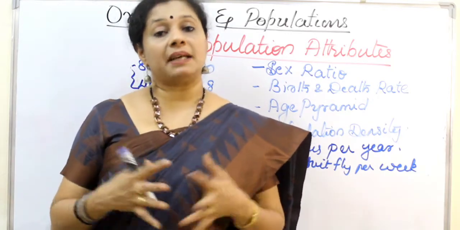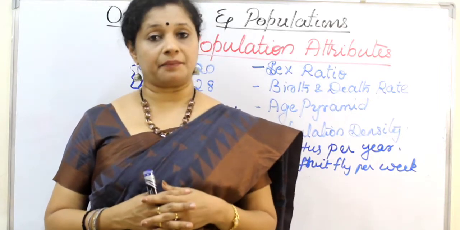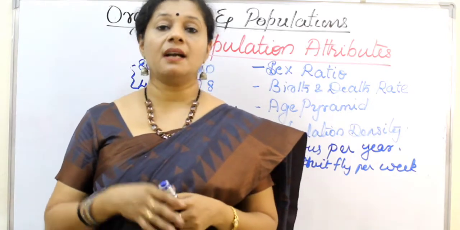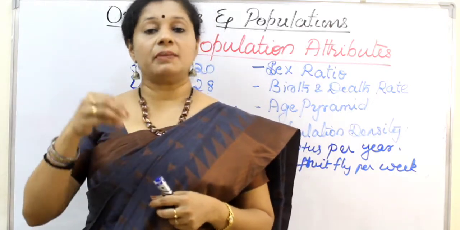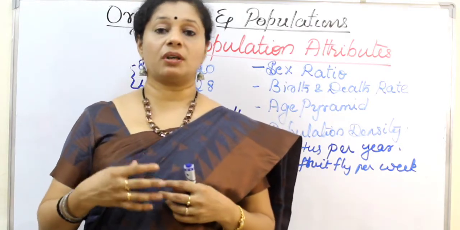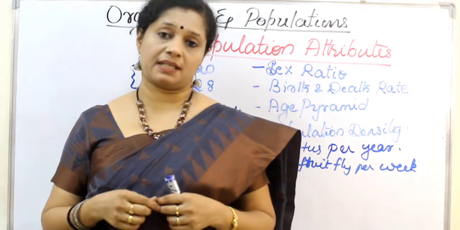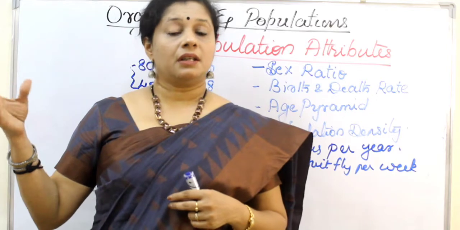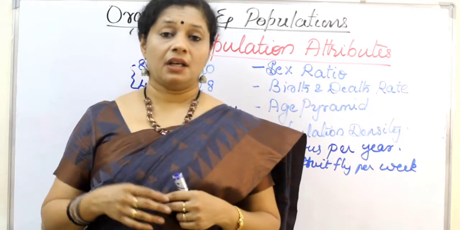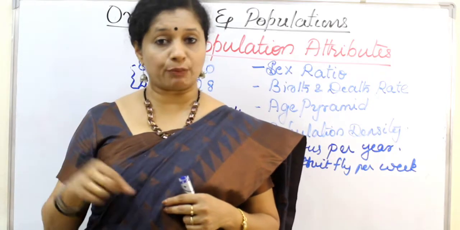So we have different methods of finding out the population density. The first one is the absolute count, like the census we take. We are literally counting heads, how many individuals are there. In some populations it's possible. Suppose I want to count the rose plants in a garden, I can just count how many rose plants there are. But think about the number of fishes in a pond or in the sea. It is not possible for me to count the fish there, right? Absolute count is not possible.